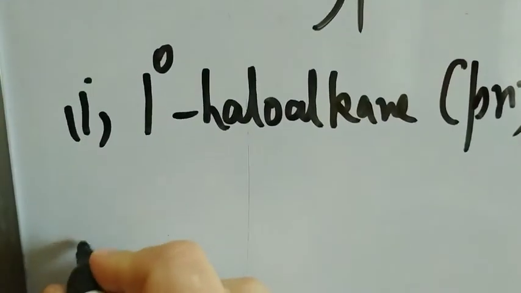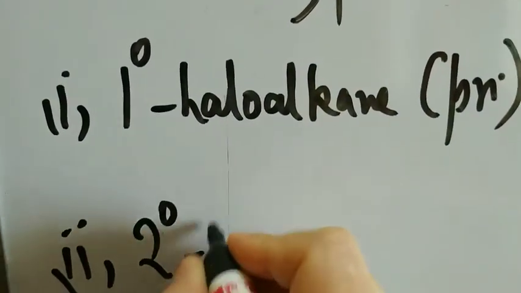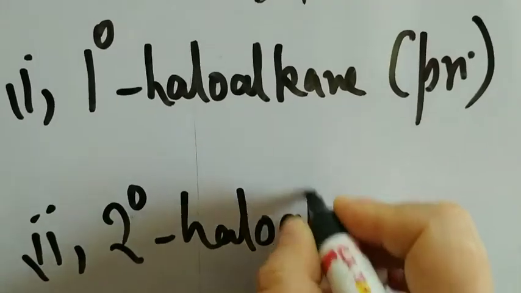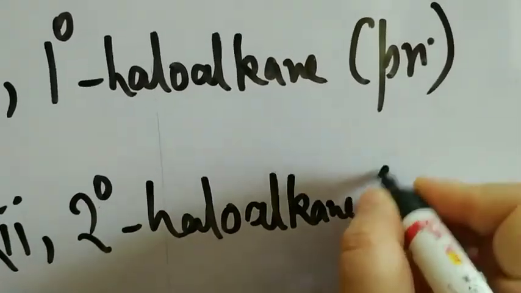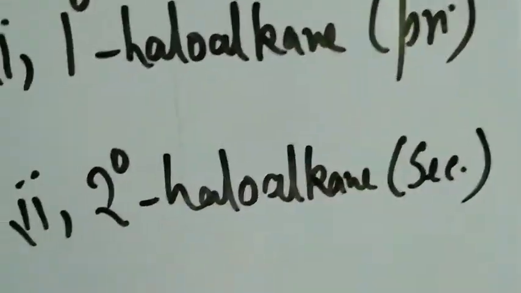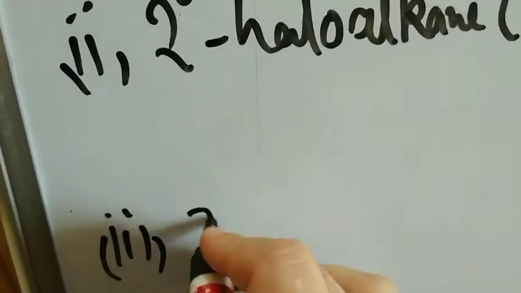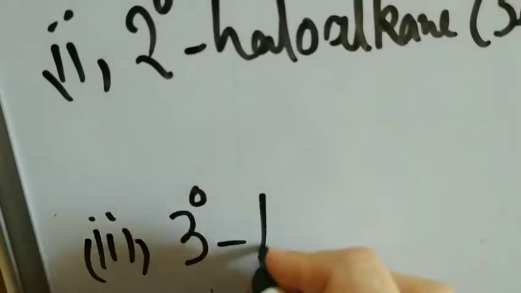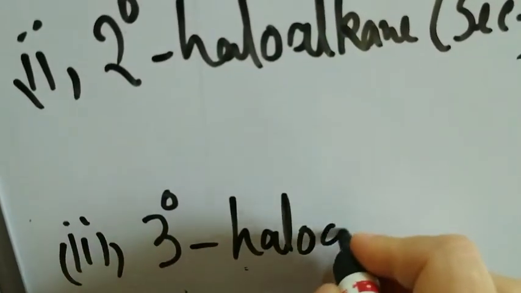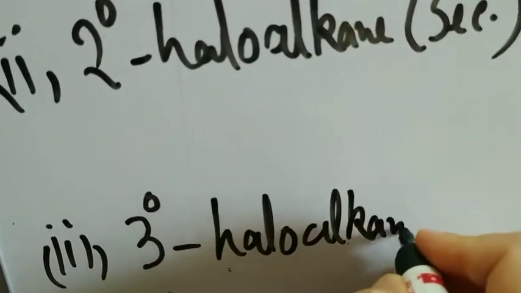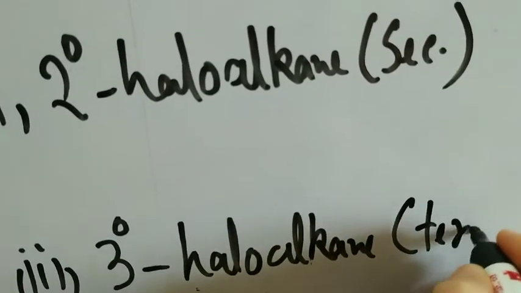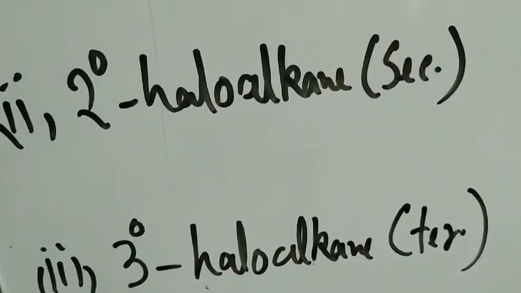Or it can be a 2-degree haloalkane, or a secondary haloalkane, or it can be a 3-degree haloalkane, also called a tertiary haloalkane. Sorry for the background noise, this is a sabzi wala outside, I think.